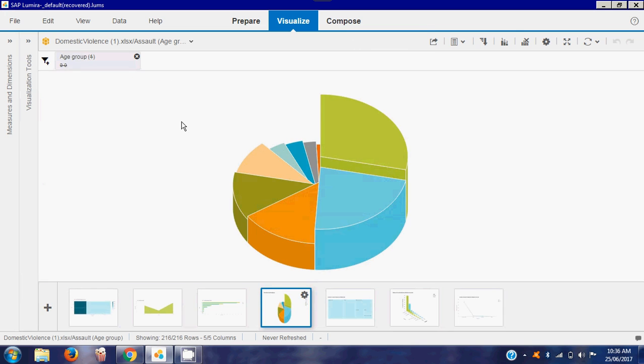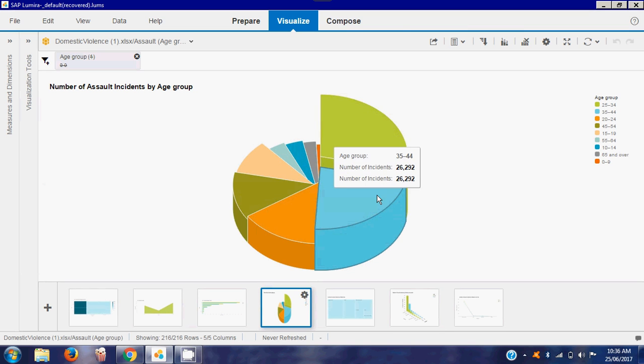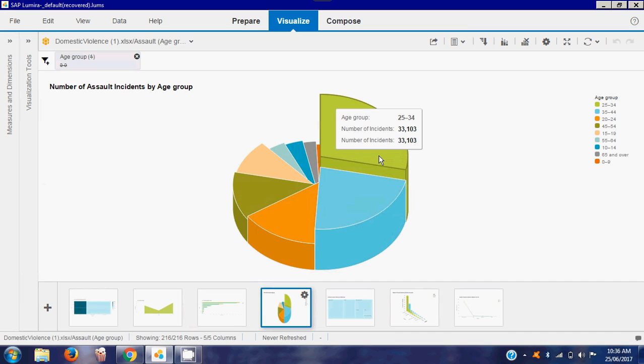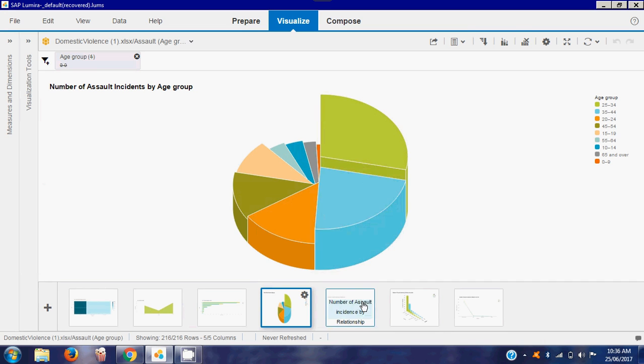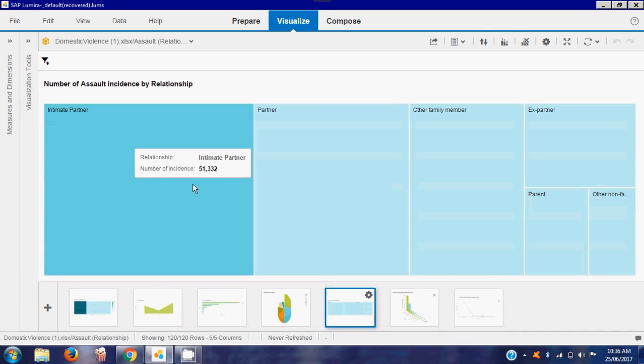Now let's move to the fourth graph, which describes the number of assault incidents by age group. As we can see in this pie chart, it is the description of age. Almost 50% of victims of assault lie between 25 and 44. So one can say that the most crimes happen within this age range.